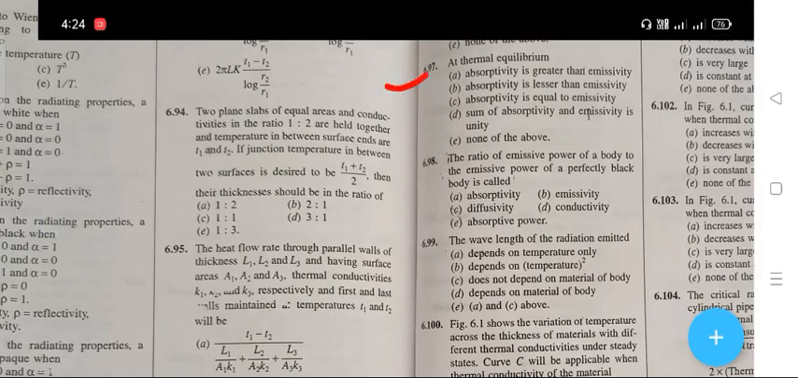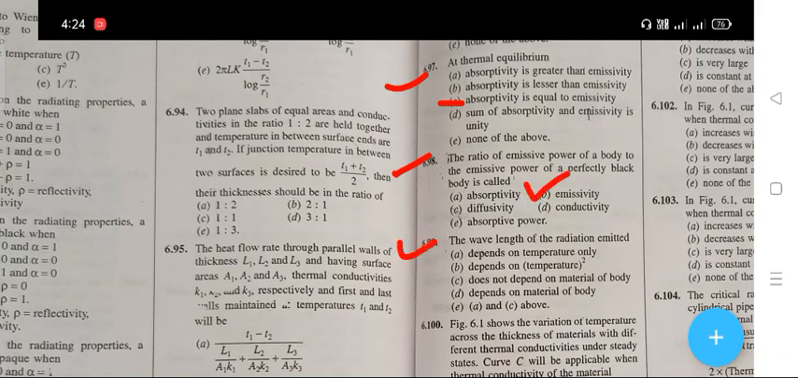The next question is, a thermal equilibrium is. The right answer is C, that is your absorptivity is equal to emissivity. Next question is, the ratio of emissive power of a body to the emissive power of a perfect black body is called. The right answer is B, that is your emissivity.